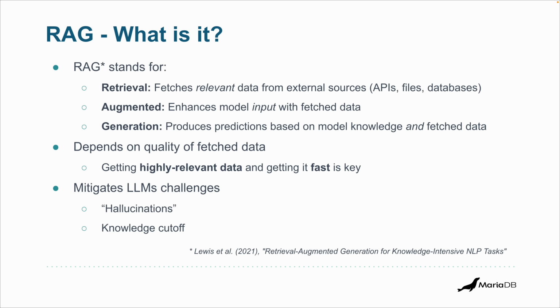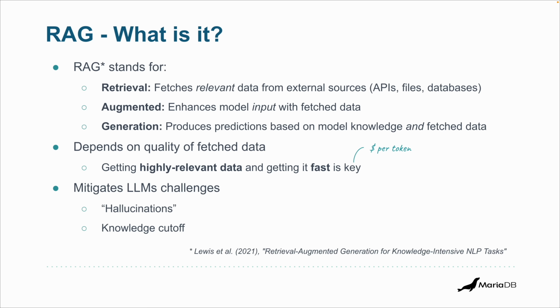RAG stands for Retrieval Augmented Generation. Retrieval because it fetches relevant data from external sources like APIs, files, databases especially, which is what we are going to use today. Augmented because it enhances the input to the AI model, the foundation model, with this fetched data. And generation because it produces predictions based on model knowledge and this fetched data. So as you can guess, the quality of a RAG system depends on the quality of the data that you fetch, right? So getting highly relevant data and getting it fast is key.